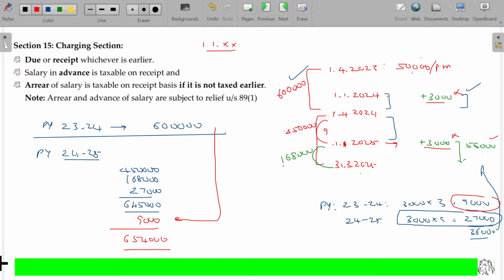So now you have to pay the tax on 6 lakhs 54,000. For the previous year 23-24, you might have paid the tax on the real amount collected, as you were not aware of what revision may happen. Based on 6 lakhs you paid. In this year, the actual amount collected, together with any arrear related to the previous year that you are collecting today, for that also you have to pay the tax. Clear? Provided one more condition.